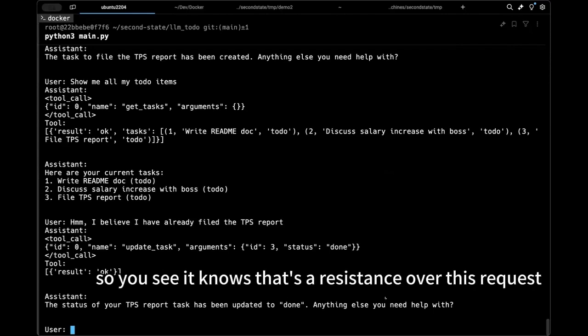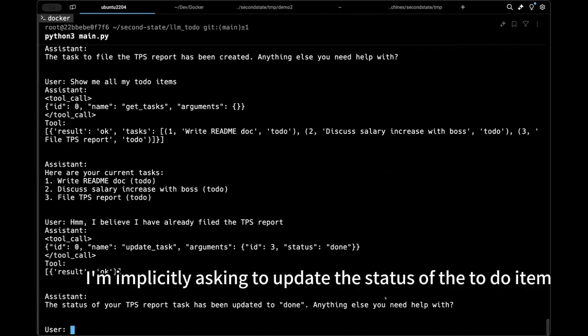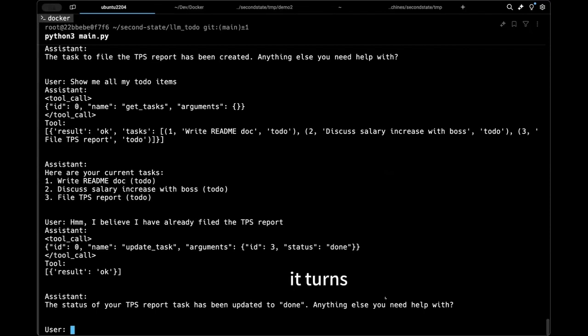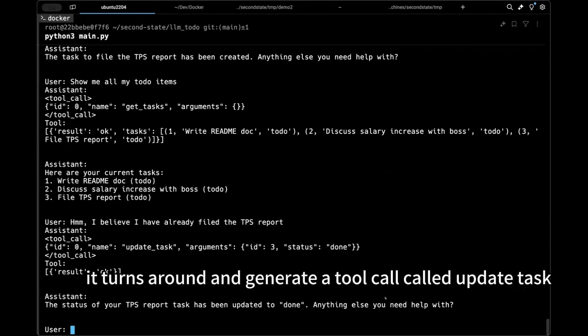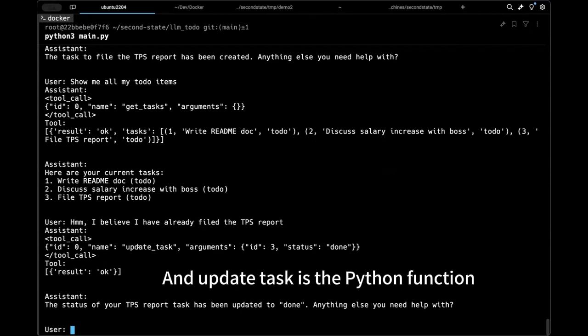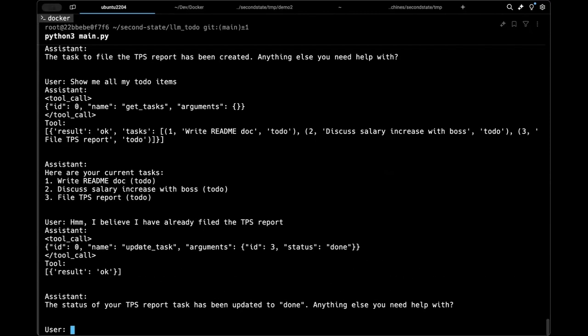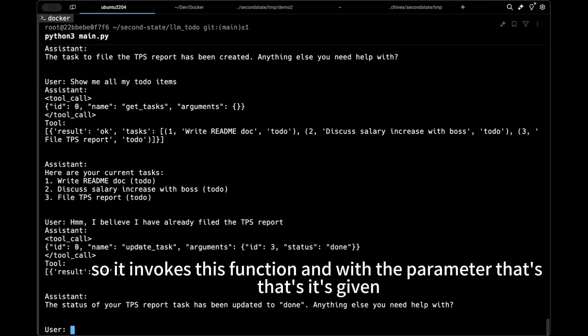So you see, it knows that with this sentence or with this request, I'm implicitly asking to update the status of the to-do item. So it turns around and generates a tool call called update task. And update task is a Python function this Python client application knows. So it invokes this function with the parameters it's given, right?